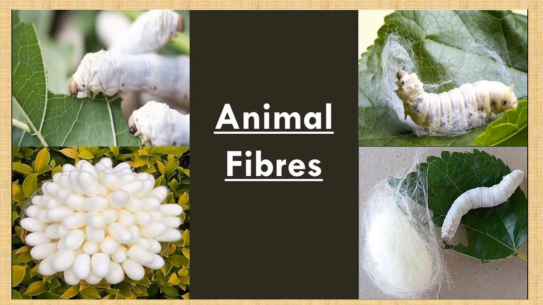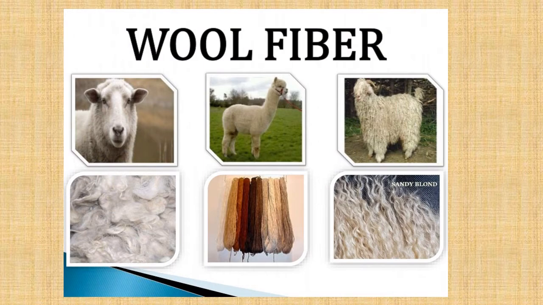Now we will discuss some animal fibers. Animal fiber is the fiber which is obtained from animals. And first we will discuss wool fiber. Wool is mainly obtained from the fleece of the wool yielding animal. Fleece means the hairs.